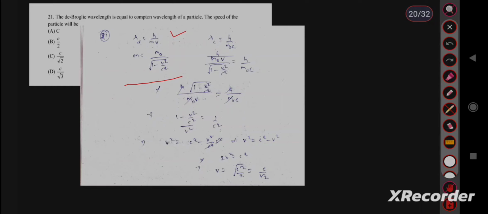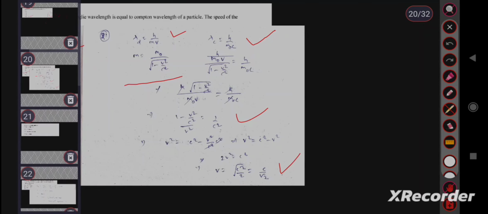Compton wavelength lambda c equal to h upon m naught c, 1 minus cos phi होता है, but for simplification we have to take h upon m naught c. Then de Broglie wavelength equal to Compton wavelength means lambda d equal to lambda c. After solving, we will get this, and after finding the value of v, we will get v equal to under root c square upon 2, which is c upon root 2. So option C is the correct answer. Move to the next question.